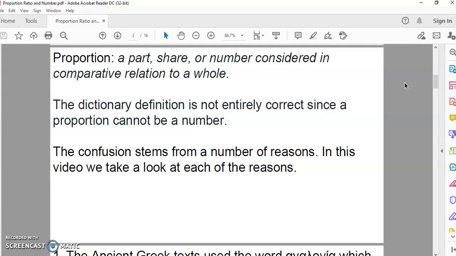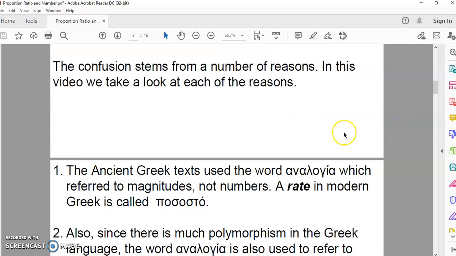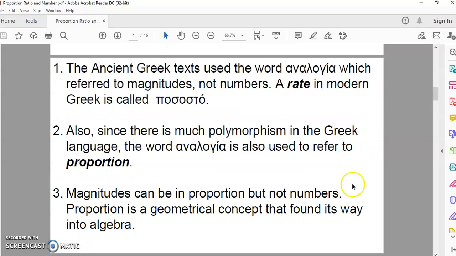According to the dictionary, it's a part, share, or number considered in comparative relation to a whole. Now, that's not completely correct because a proportion cannot be a number. Proportion is originally derived from the description of magnitudes or sizes, and the confusion stems from a number of reasons. We'll take a look at each of these reasons in this video.